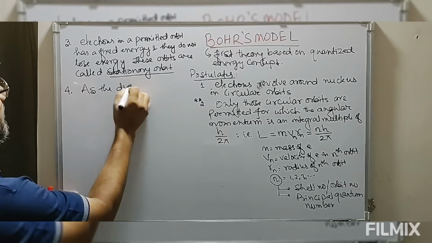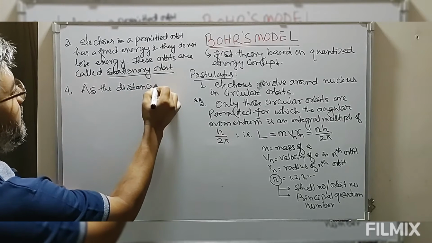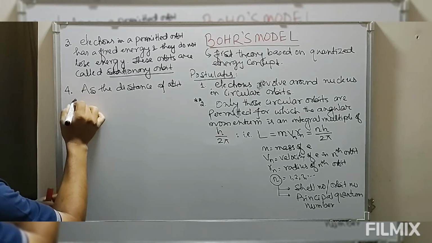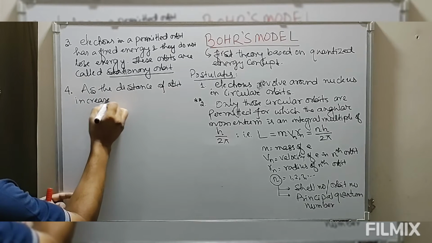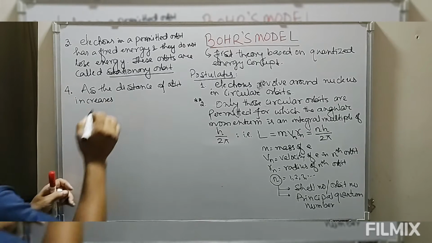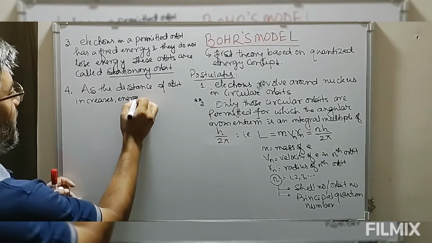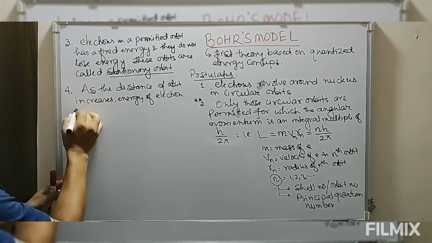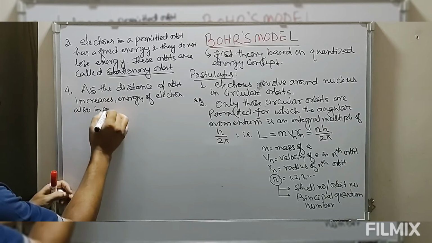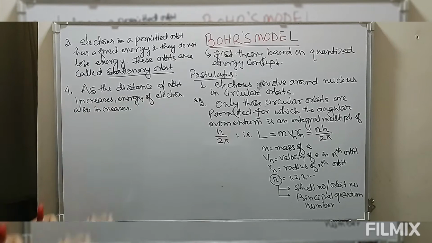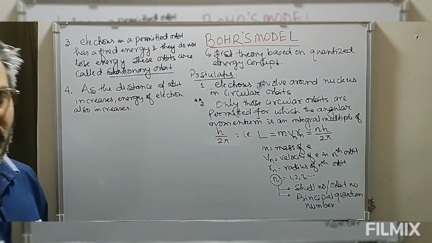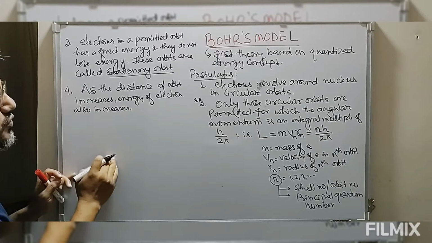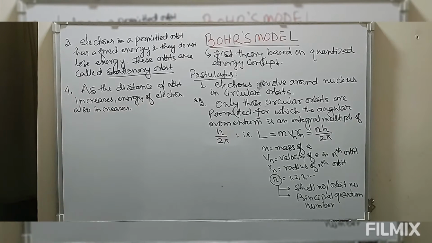As the distance of the orbit increases, the energy of the electron also increases. We are going to prove this in a later part of Bohr's model. So as the distance of the circular orbit increases from the nucleus, the energy of the electron in that particular orbit also increases.